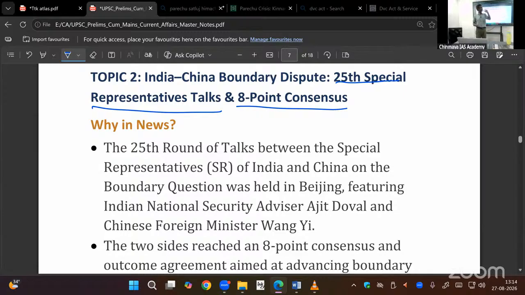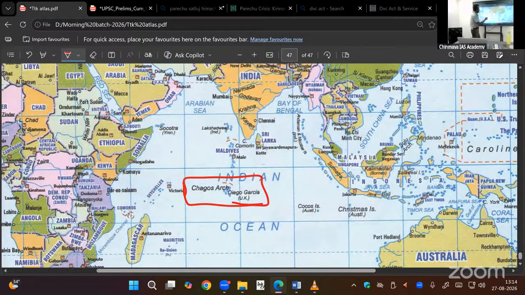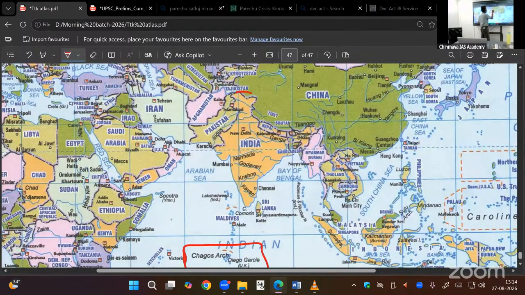India-China border can be divided into 3 areas: western sector, middle sector, eastern sector. So we divide it into 3. This side is nothing but the crust of Great Himalayas.